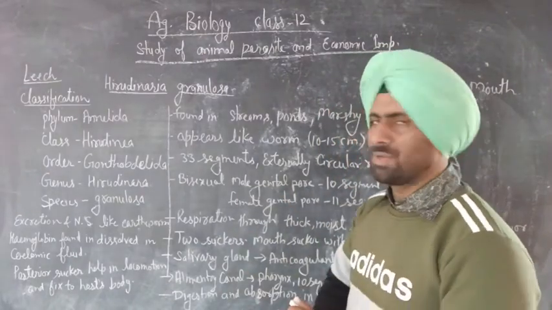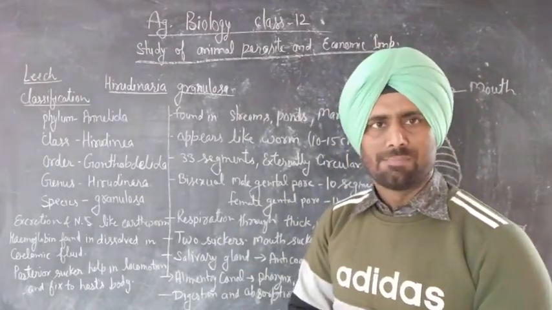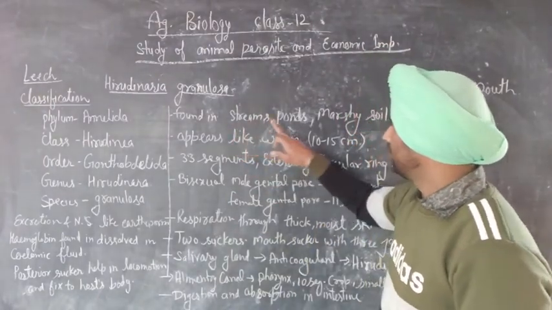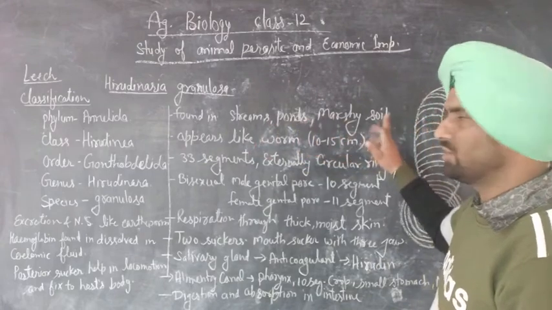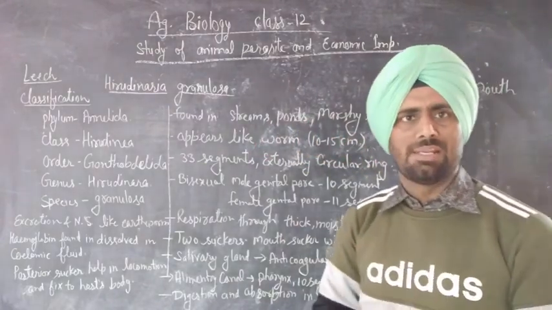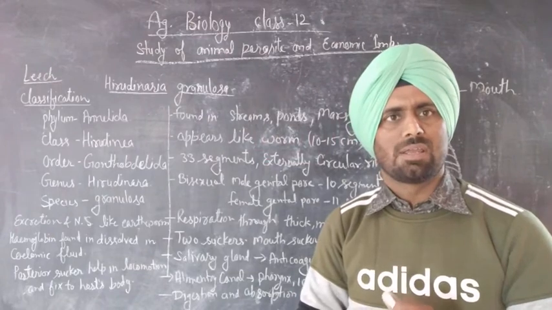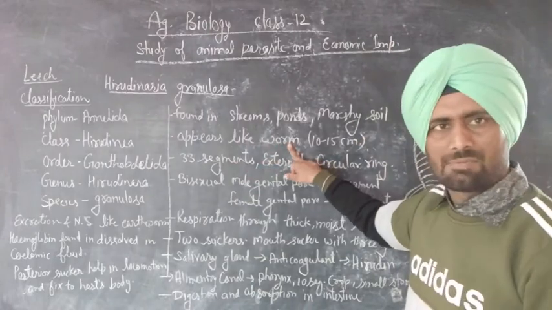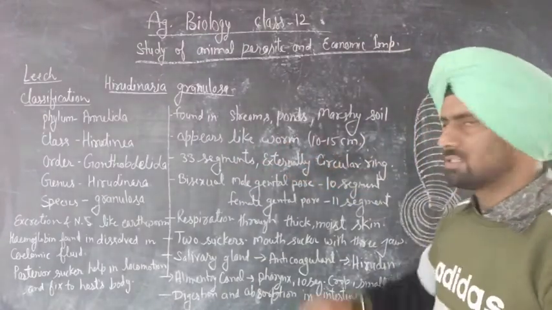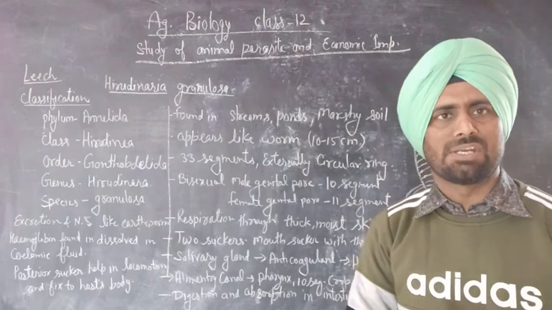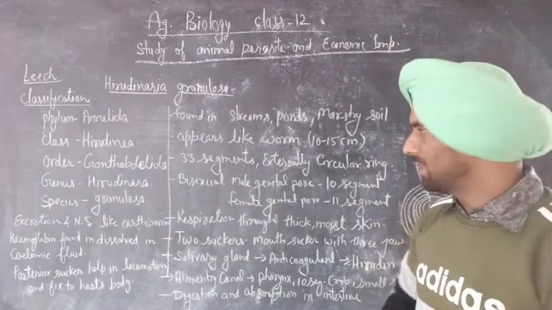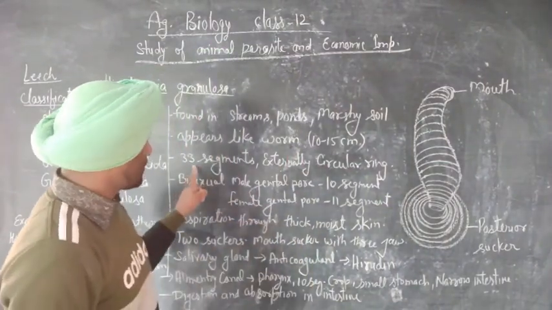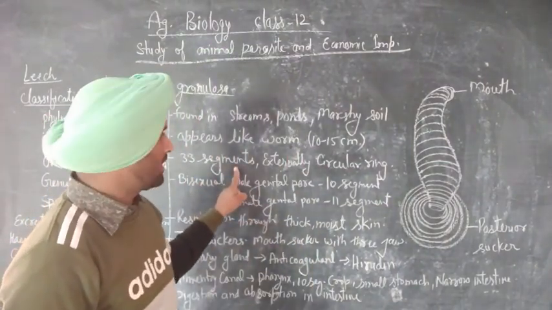It is found in streams, ponds and marshy soils, and its body appears like a worm, a flat worm, and its size varies from 10 to 15 centimeters. Its body is divided into 33 segments.